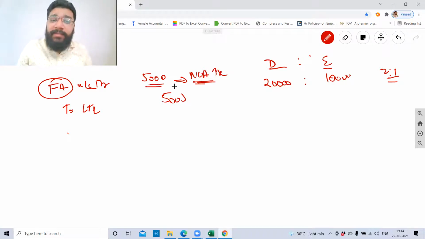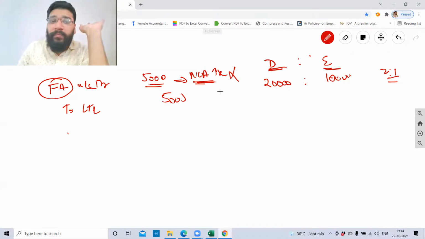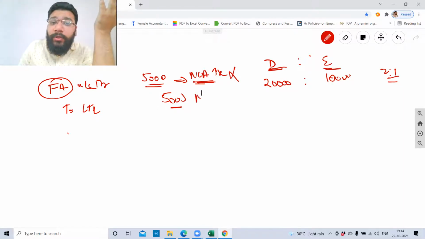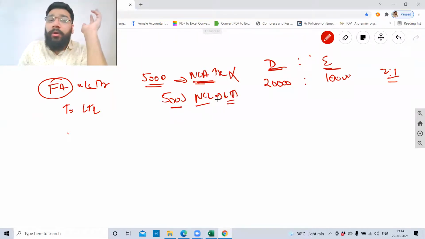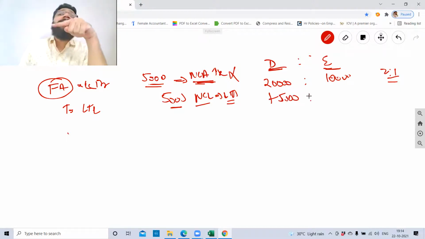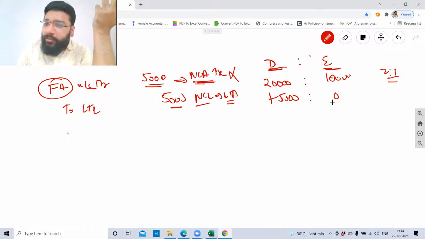This 5,000 is my fixed asset, which is going to increase my non-current asset. Debt is not coming in non-current asset, and equity is not non-current asset either. So this is not going to impact my debt or equity. Clear? Now this 5,000 rupees is a long-term loan, which is a long-term borrowing. So can I say this is going to affect non-current liability, followed by long-term borrowing? Long-term borrowing is going to increase, so plus 5,000. Is this increasing my equity? Equity shareholders' money is not increasing, same, 0.